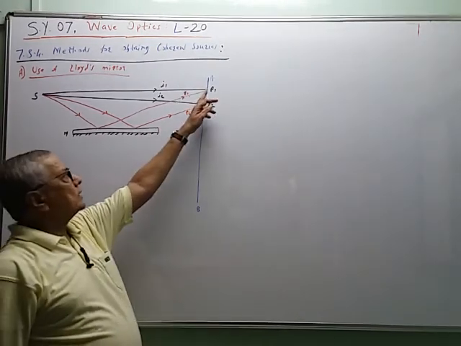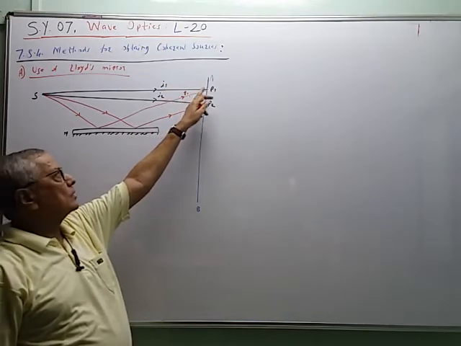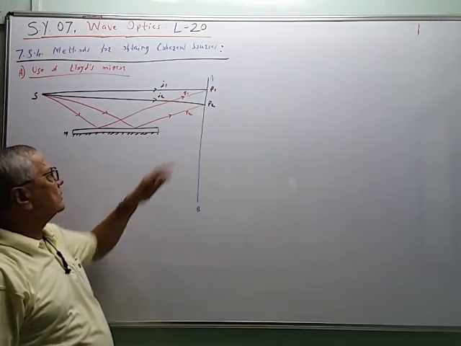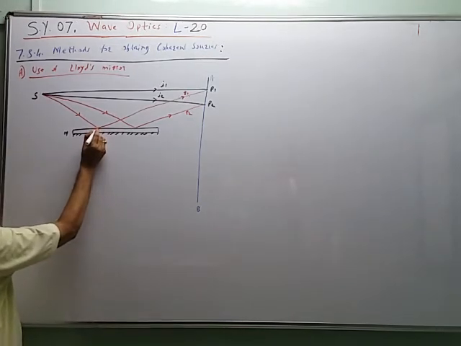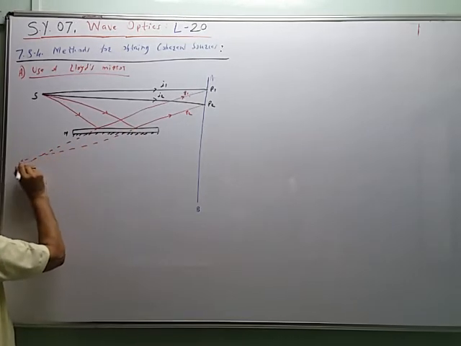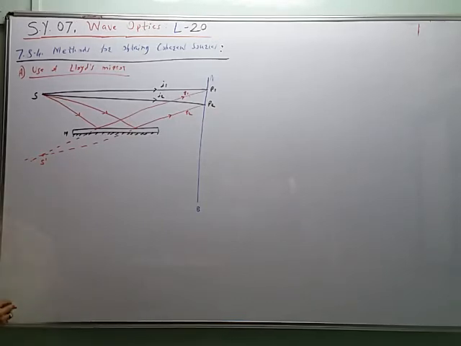So at point P1, there are two rays. One is incident ray I1 and the other is reflected ray R1, crossing each other. At point P2, there are again two rays, one incident ray I2 and a reflected ray R2. If R1 and R2 are produced in the backward direction, they cross each other. At this point of crossing, we get one more image of S. So S dash is a virtual image of the source S formed by the mirror. The light waves from S and S dash are coherent sources.